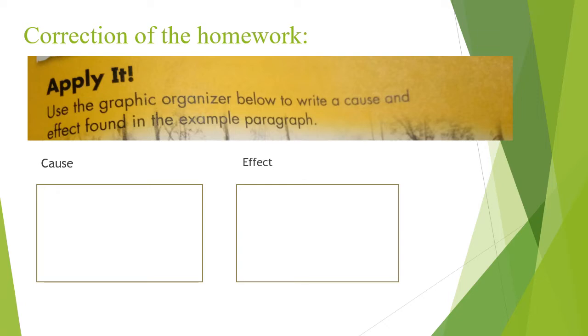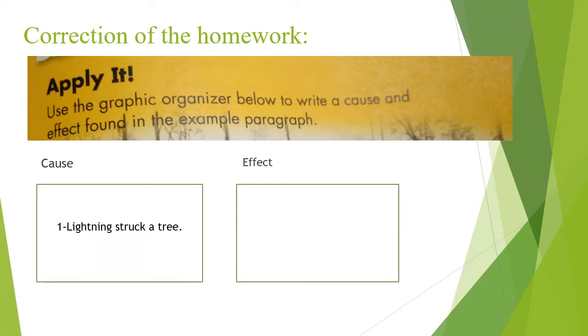Also, while you're reading, pay attention to words like because, since, when. These words help you to find a cause and effect relationship. In the paragraph about the big fire, in sentence number 1, the forest fire started when lightning struck a tree. To know the cause, you're going to ask yourself, why did this happen?